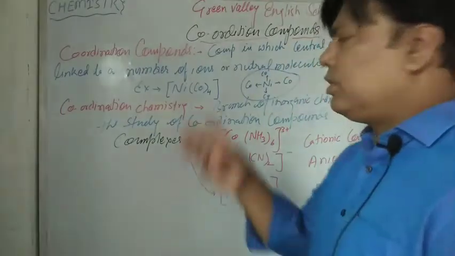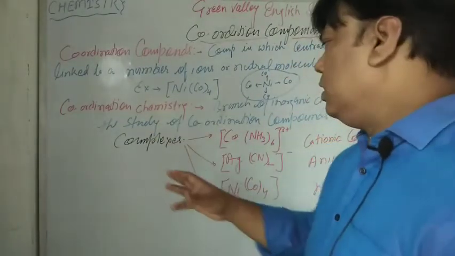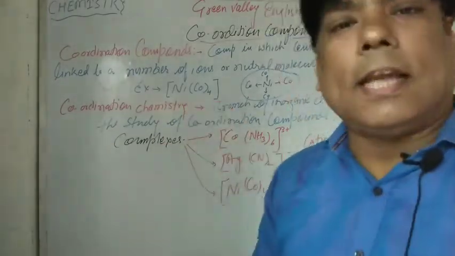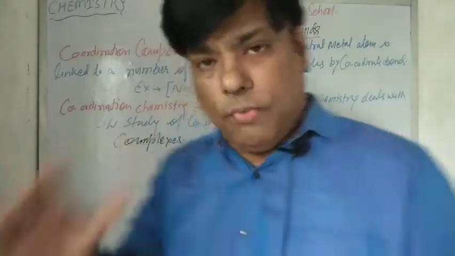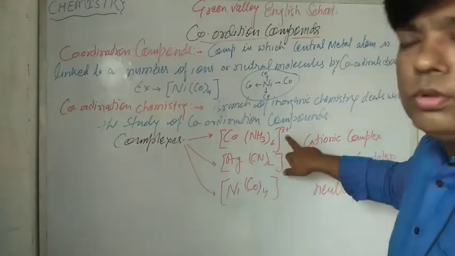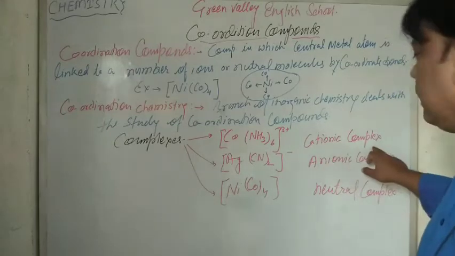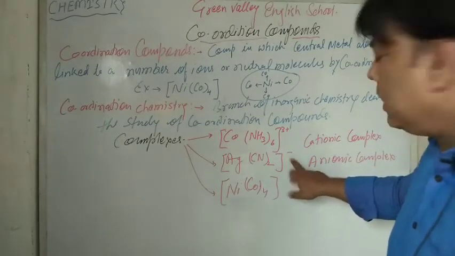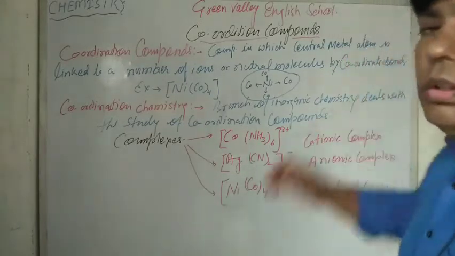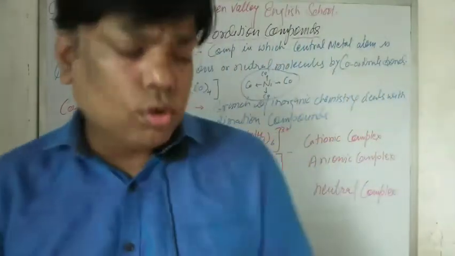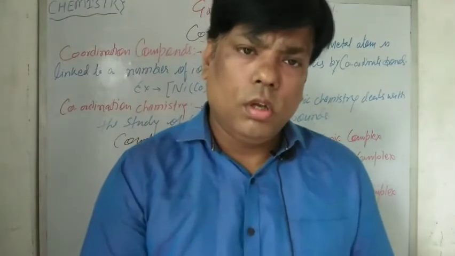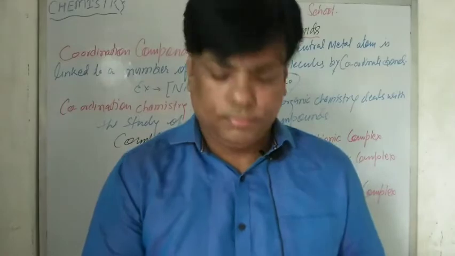So basically there are three types of complex compounds, you can say. First is cationic, anionic and neutral. So this is our cationic complex, because due to the positive charge it is called a cationic complex. Here, due to the negative charge, it is called an anionic complex, and there is no charge on this compound, that's why it is called a neutral complex. So there are three types of coordination compounds: anionic, cationic and neutral. Okay.